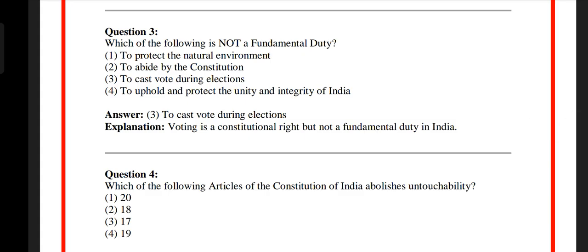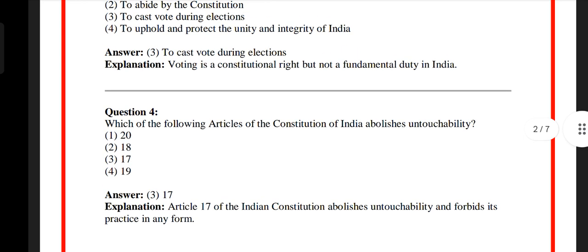Question number 4. Which of the following articles of the Constitution of India abolishes untouchability? Option 1: 20, option 2: 18, option 3: 17, option 4: 19. The answer is option 3, 17. Article 17 of the Indian Constitution abolishes untouchability and forbids its practice in any form.